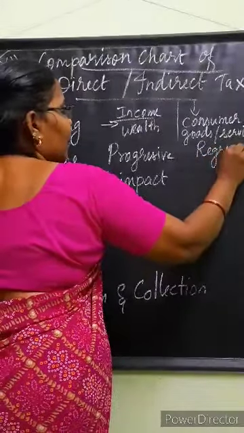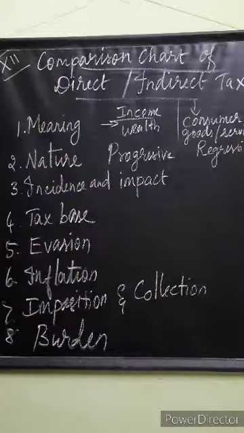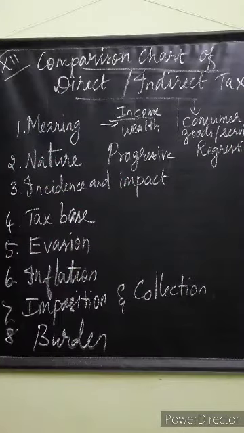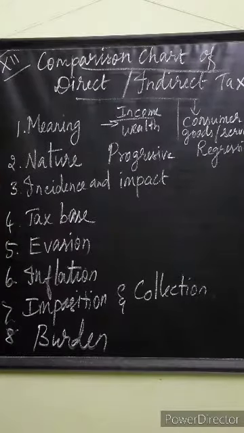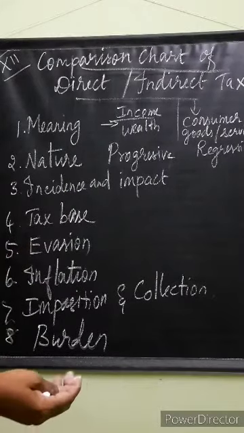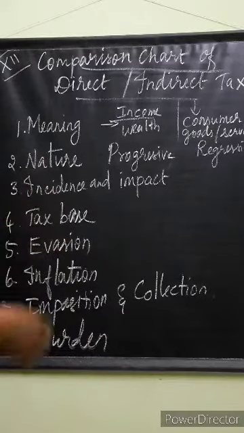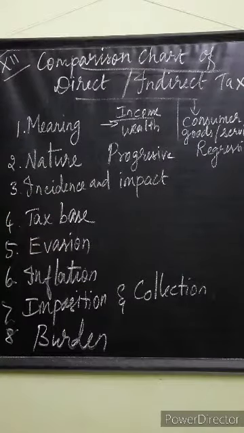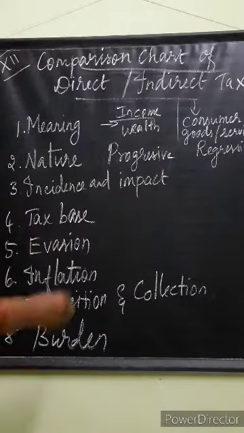While we were studying the demerits of indirect taxes, we studied it is of regressive nature. That means one who is buying more, consuming more, pays less tax. One who is consuming a very little amount will pay more. That is regressive.